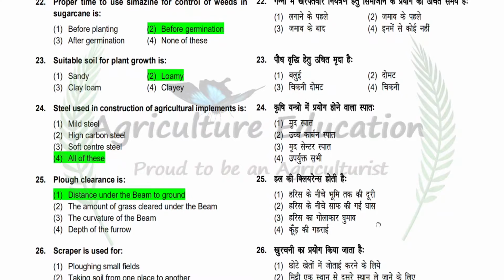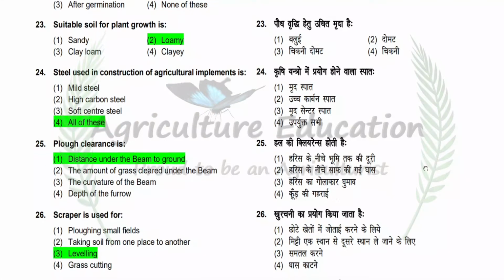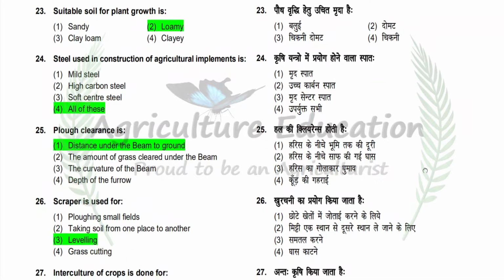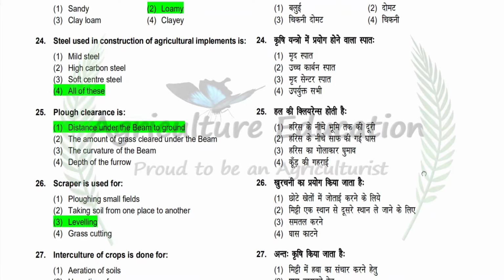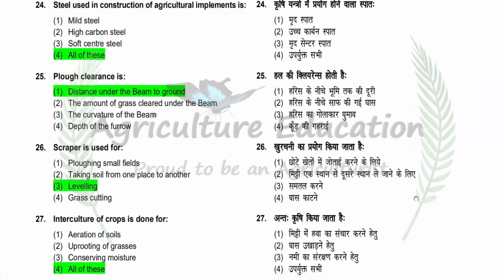Next question is steel used in construction of agricultural implements is. Option is mild steel, high carbon steel, soft center steel, all of these. So correct answer is all of these. Next question is plow clearance is. Option is distance under the beam to ground, the amount of grass cleared under the beam, the curvature of the beam or depth of the furrow. So correct answer is distance under the beam to the ground.